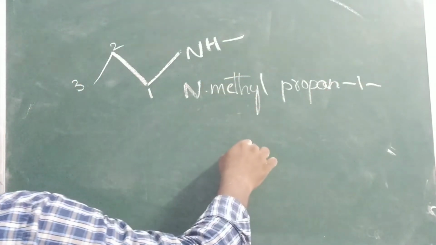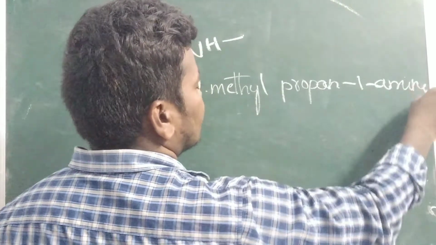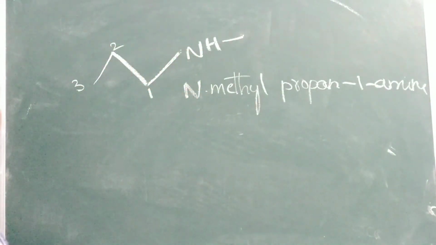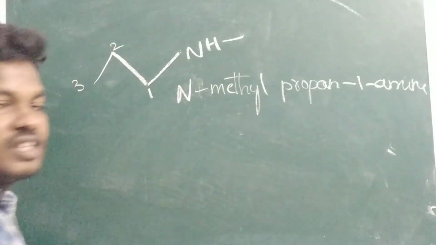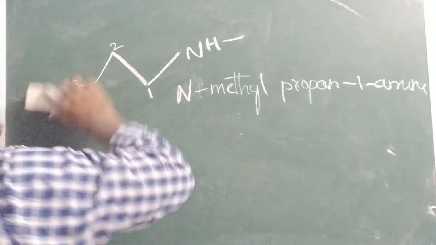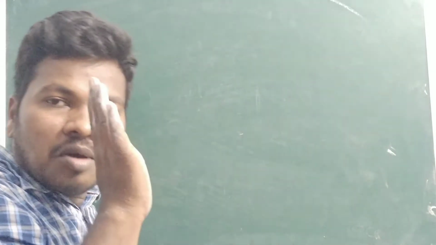N-methylpropane, first position amine is there. For the amine containing the methyl, you have to mention N-methyl, not just methyl. You are indicating whether the methyl is attached to a carbon or a nitrogen.